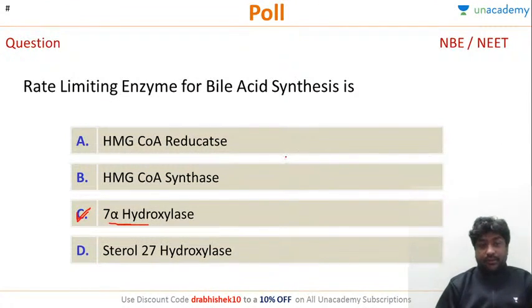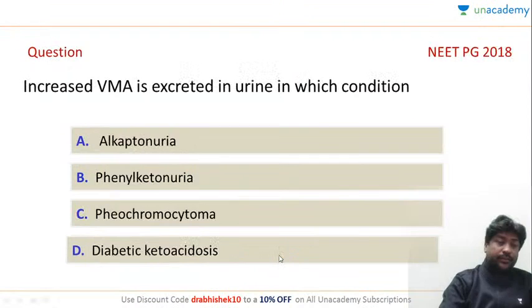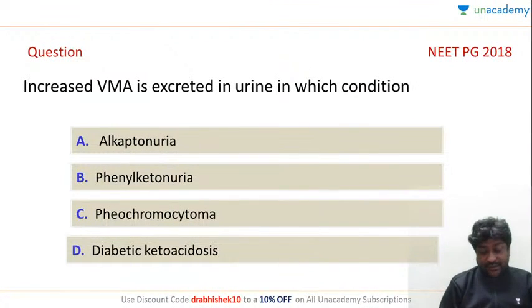Okay. Is it clear? So cholesterol, with the help of 7-alpha hydroxylase, will become 7-dehydrocholesterol, and that will go for bile acid synthesis. This reductase is for cholesterol biosynthesis. Okay. HMG-CoA synthase is for ketone biosynthesis. Okay, and sterols is for steroid hormones. Okay. Increased VMA is excreted in urine in which condition?